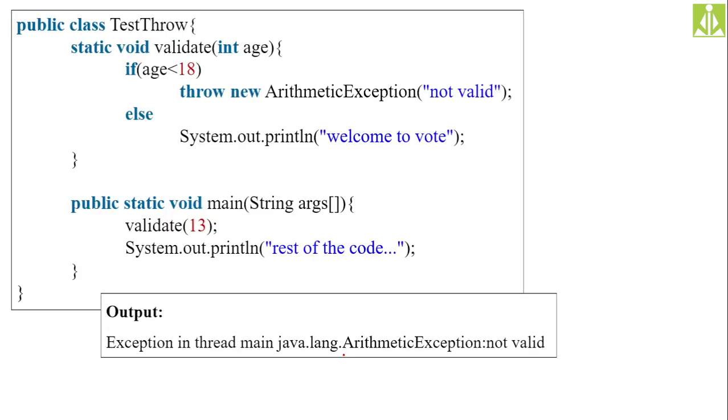See here inside my program, I am checking the age, whether the age is less than 18 years. If the age is less than 18 years, I am throwing an arithmetic exception with a message, not eligible for voting. Else, in the else case, I am welcoming the person with a proper customized message, welcome to vote. And inside the main method, I am calling that validate with 13. Here you can see that the arithmetic exception class is generating the error message. So when we write this program and execute, you will understand.